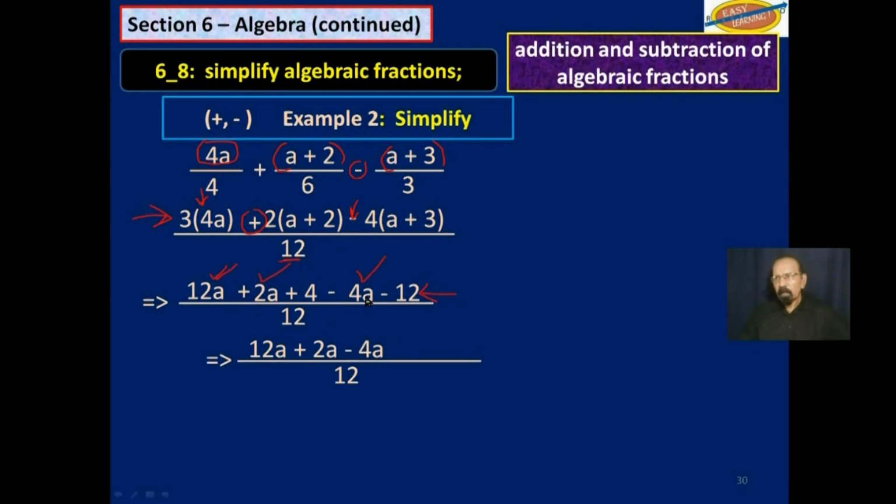And let's deal with the numerals, which is plus 4 minus 12. So if we do that, we get 10a minus 8 over 12, and we could further reduce this here by using 2, which gives us 5a minus 4 over 6. And that is about as far as we could go with this.